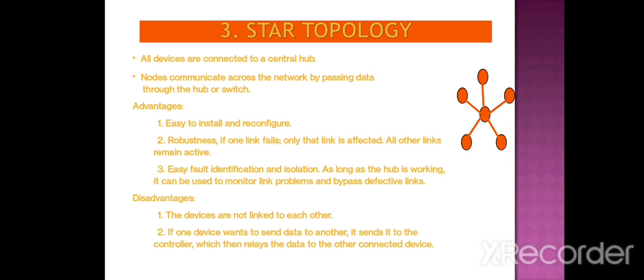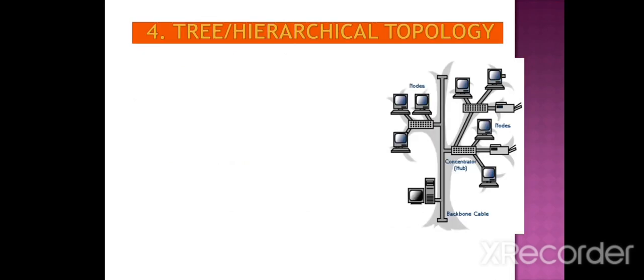It is very easy to install and reconfigure. The second advantage is robustness: if one link fails, only that link is affected and the other links can do the same work. There is also easy fault identification and isolation. As long as the hub is working, it can be used to monitor link problems and bypass defective links. The disadvantage is that the devices are not linked to each other. If one device wants to send data to another, it sends it to the controller, which then resends the data to the destination node.